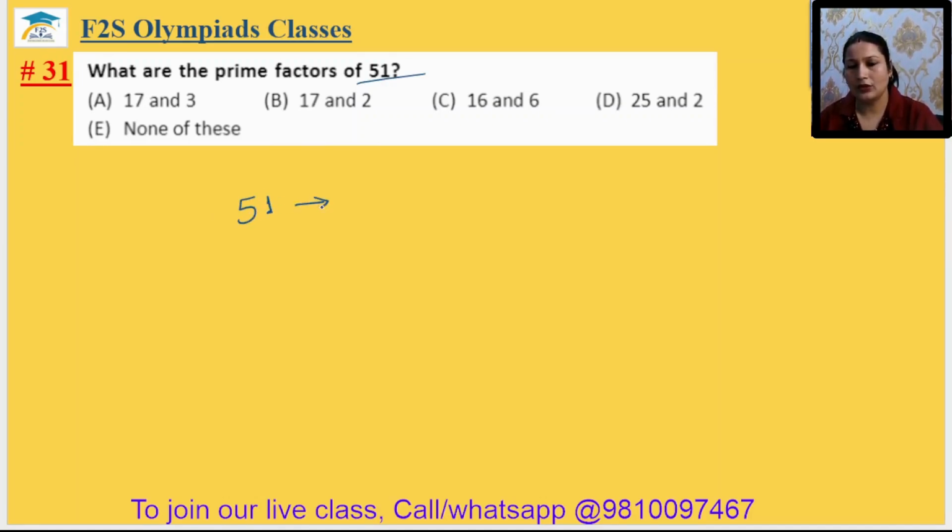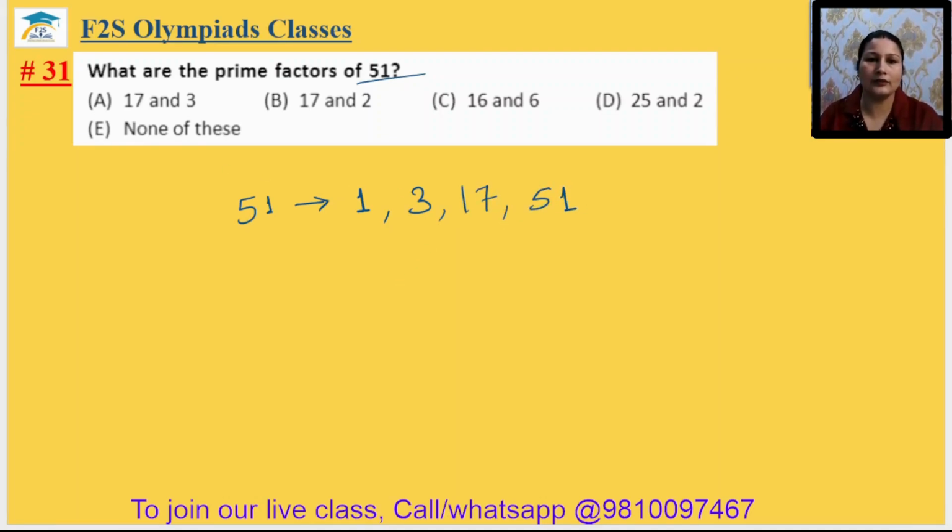51: 5 plus 1 is 6, which is divisible by 3. But 51 is an odd number, so it cannot be divisible by 2. All the even numbers cannot divide any odd number. Okay? So no even number will be its factor. If we check, there will be 17 and then 51.